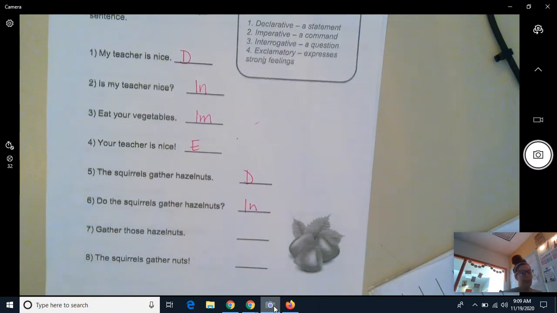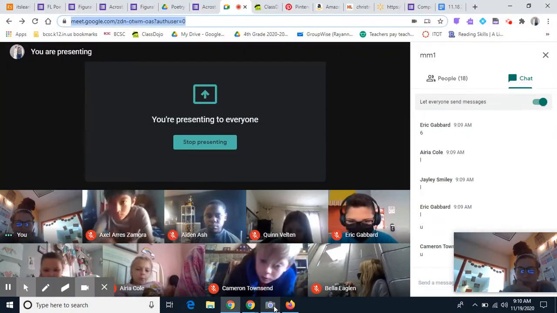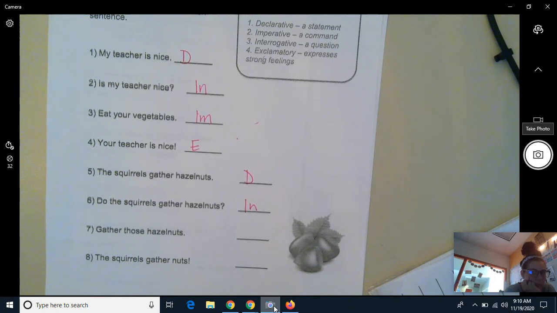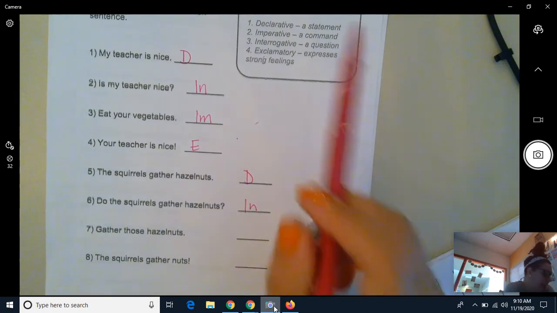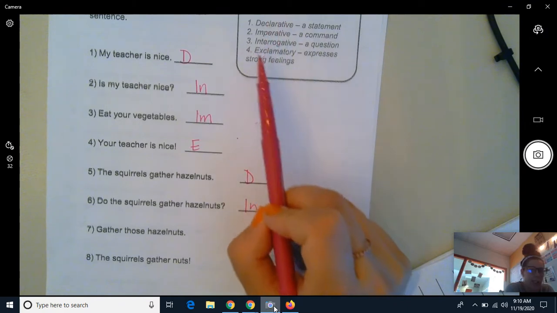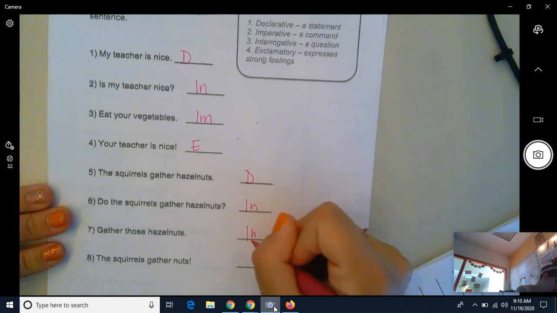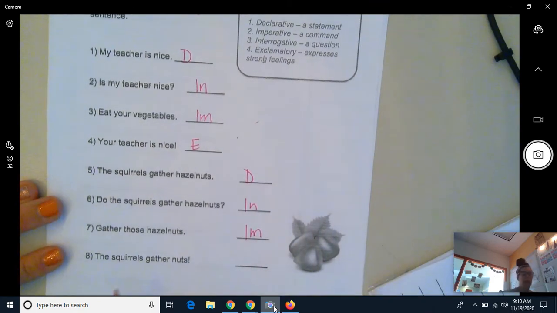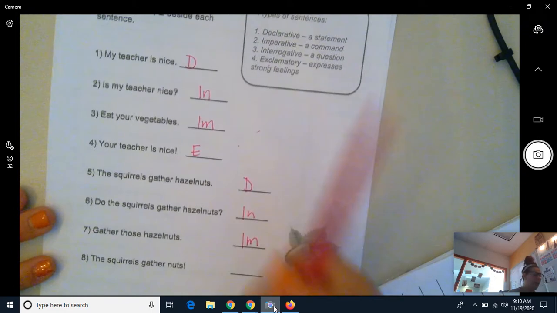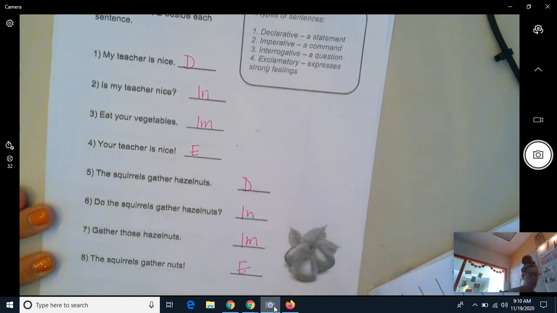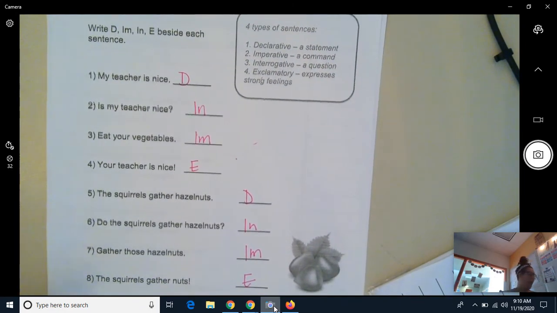Gather those hazelnuts. What kind of sentence is that? Comment with a U in the chat. Carter T, go ahead. Gather those hazelnuts. Command? A command. Good job. Or imperative sentence. Okay. The squirrels gather nuts! That's going to be exclamatory. Okay. So that's some practice for us.